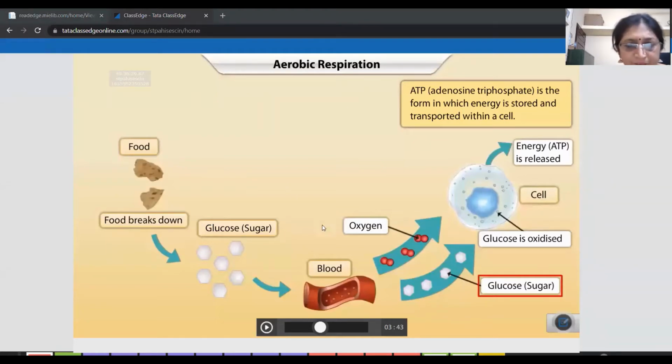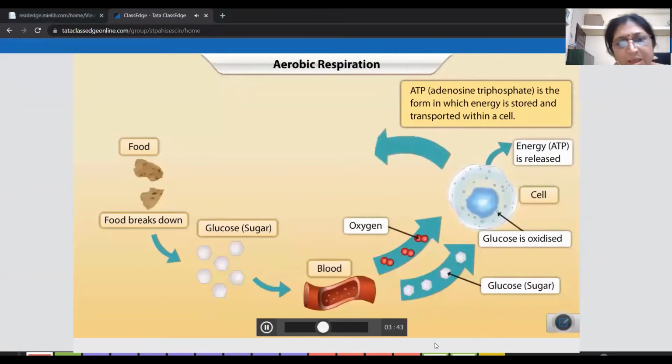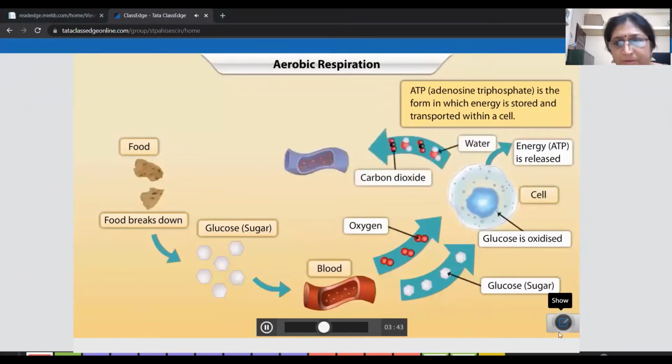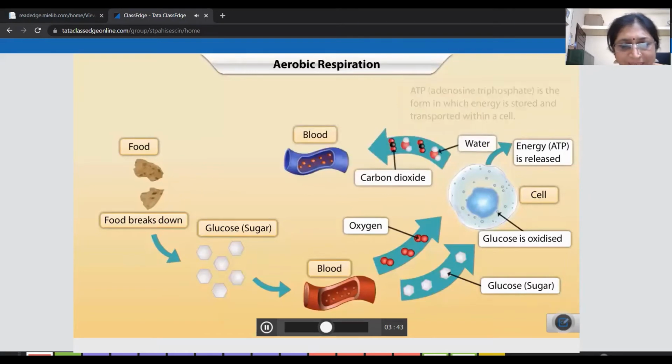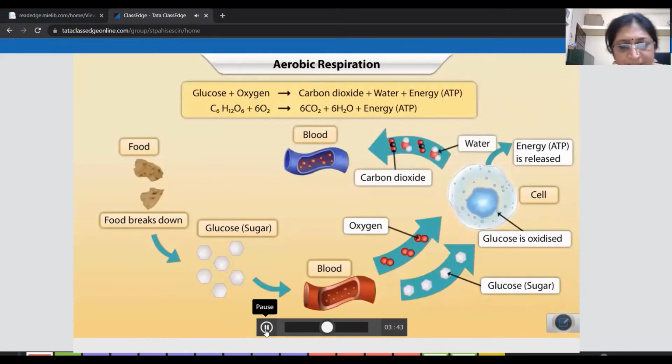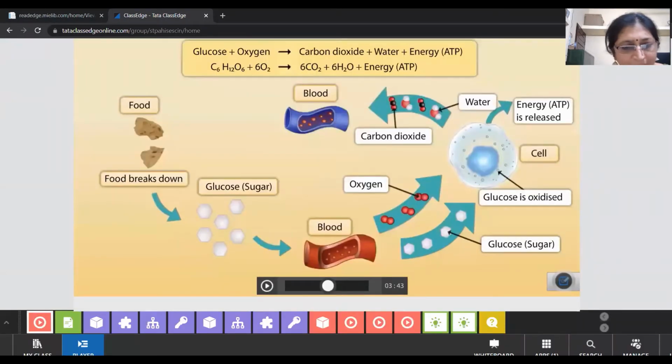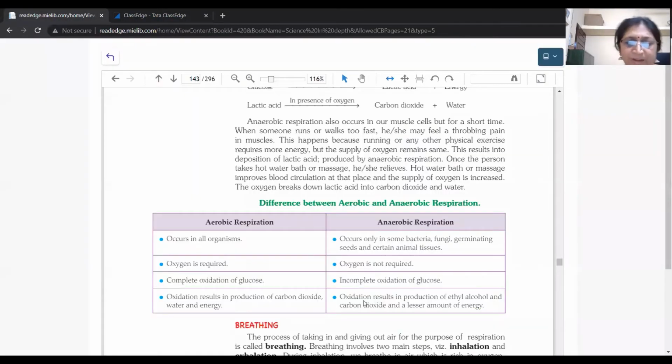Okay. Now maybe you are able to understand: the process that goes on in the presence of oxygen to release energy is called aerobic respiration. Carbon dioxide and water are also released as byproducts during this process. It's clear to you? Yes, so we will go to the next part, that is the breathing.